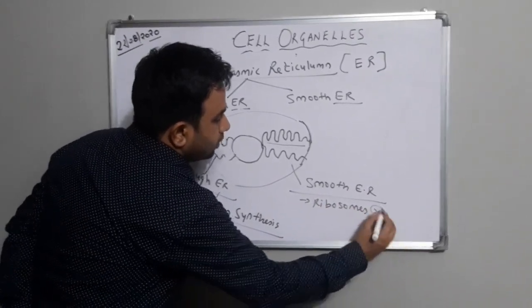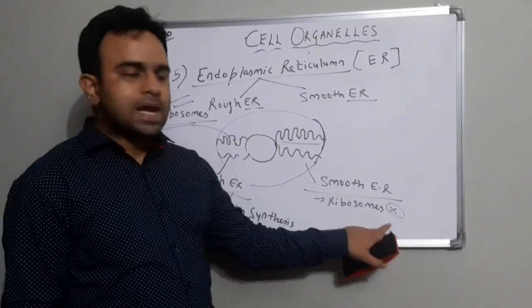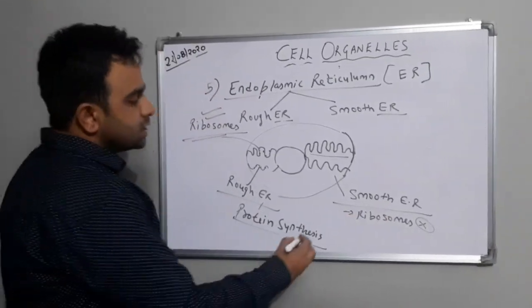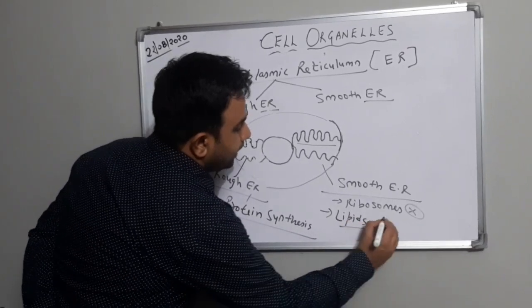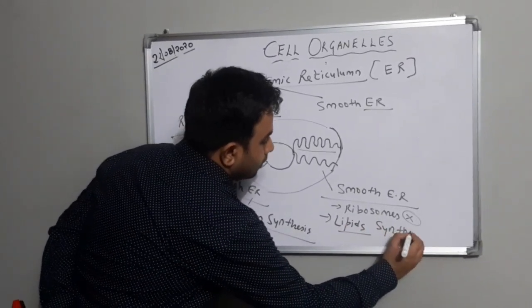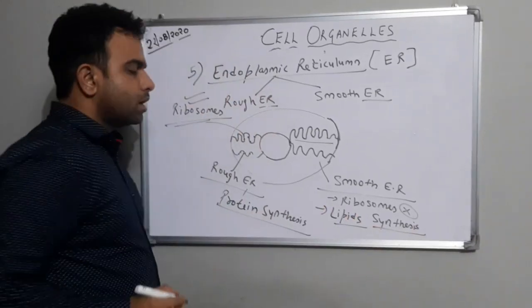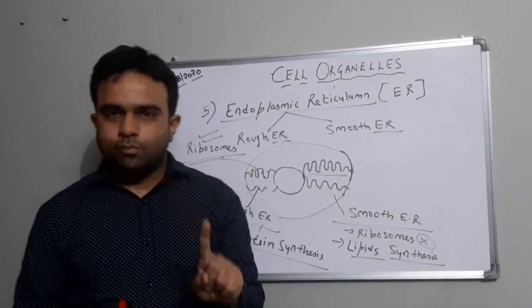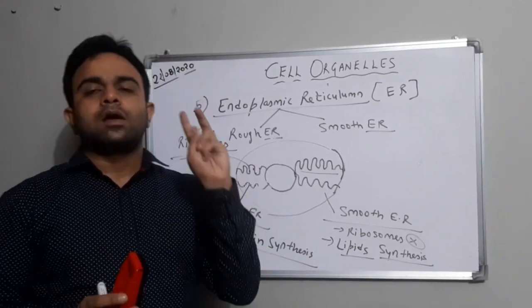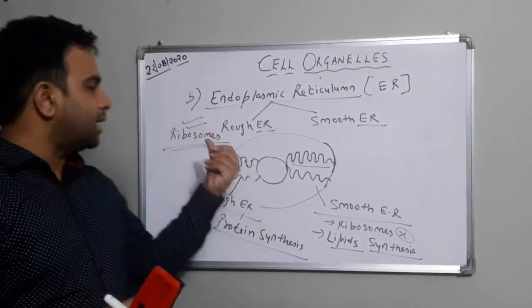Ribosomes are not present. I have made it cross because ribosomes are absent in smooth. And smooth endoplasmic reticulum helps in lipid synthesis.